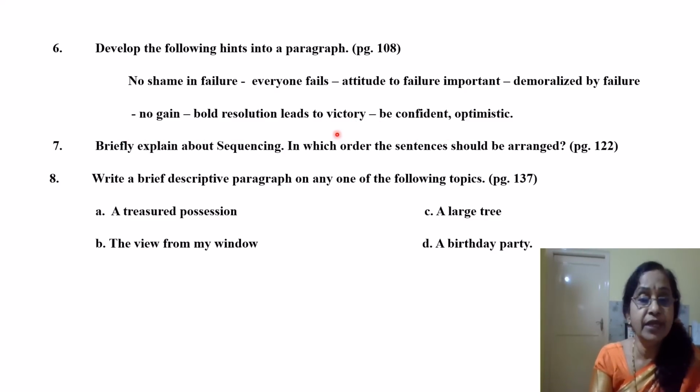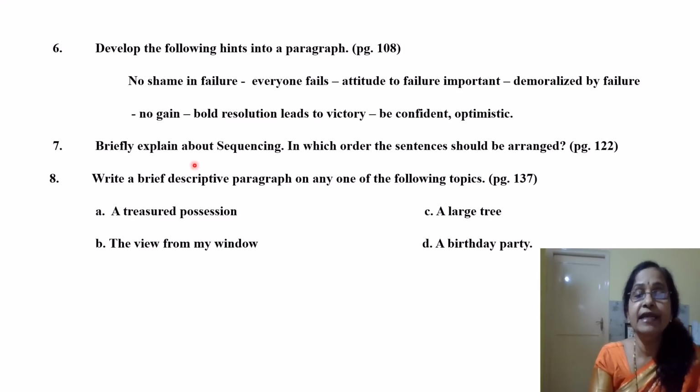So they have given you the hints and they want you to develop the paragraph, and there are three important structures you have to remember, three important aspects of developing a paragraph. First you have to formulate the topic sentence, then the supporting sentence, then concluding sentence. These are the three important aspects of a paragraph. So paragraph writing, again you have to refer to page number 108.